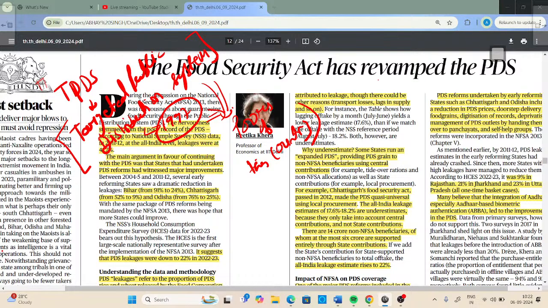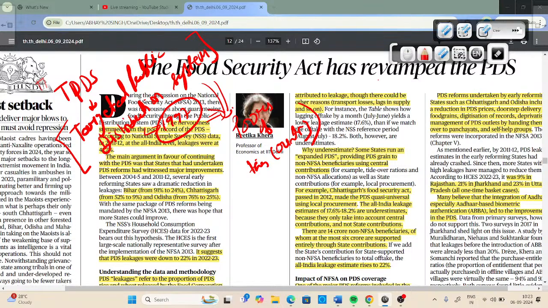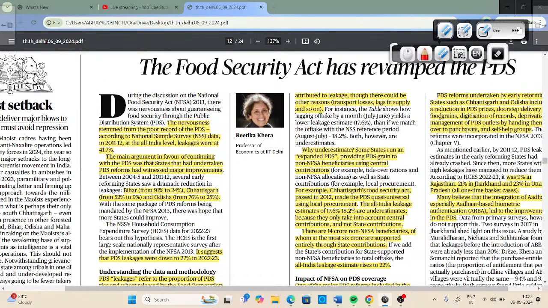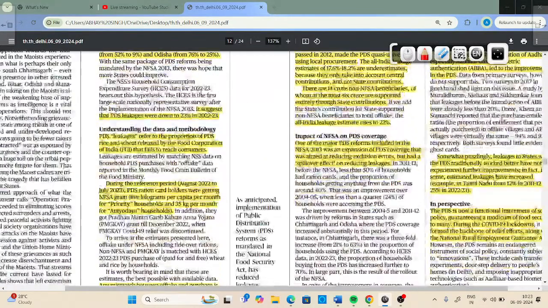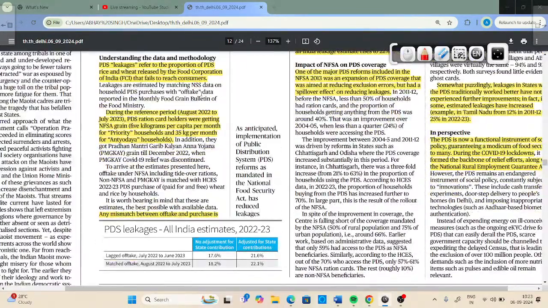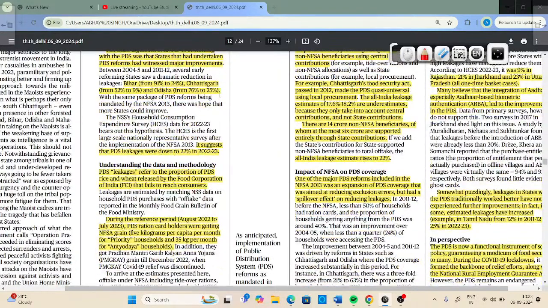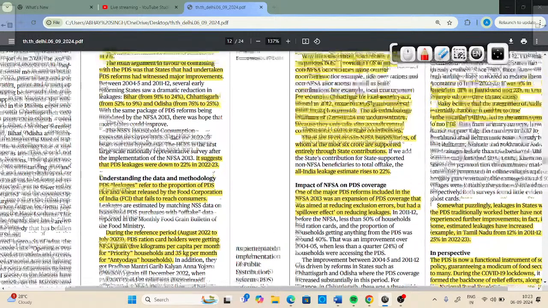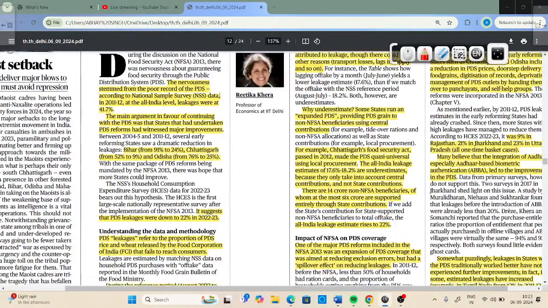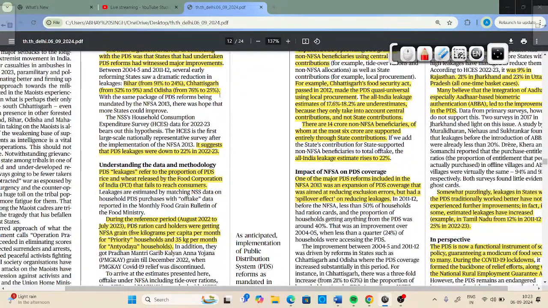When we talk about this article, there are certain facts which are very important for us to understand. When we talk about the public distribution system, what do we mean by leakage? This is the first important thing, because this whole article is mainly focusing on the leakages.